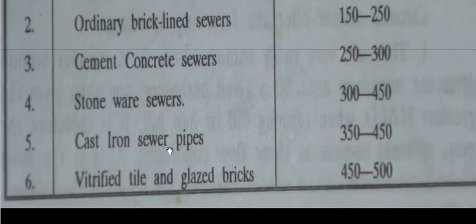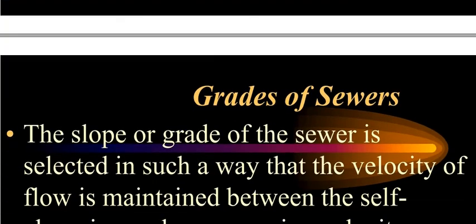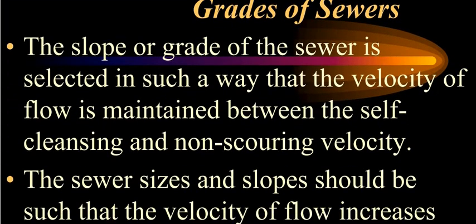Similarly, if cast iron sewer pipes are used, the non-scouring velocity should be maintained at 3.5 to 4.5 meters per second. Now moving ahead, what is the grade of the sewer?